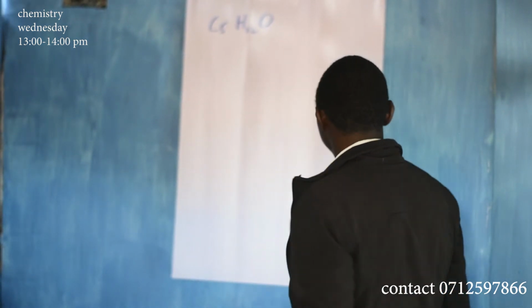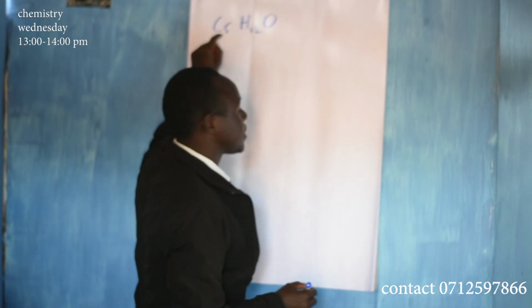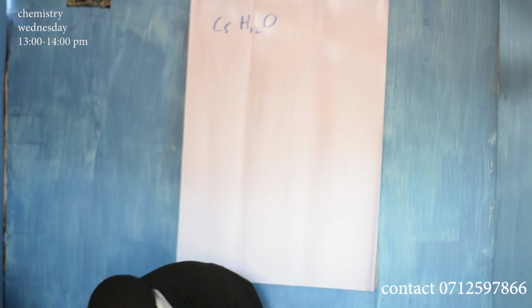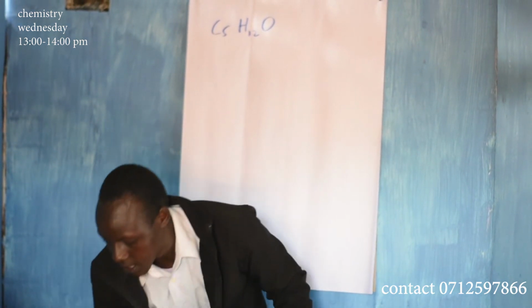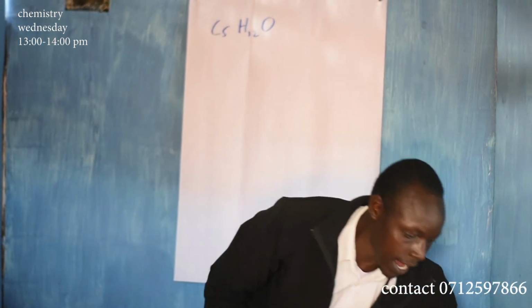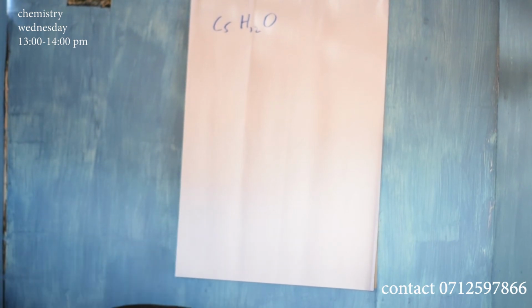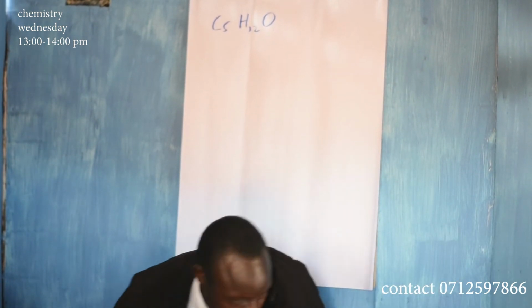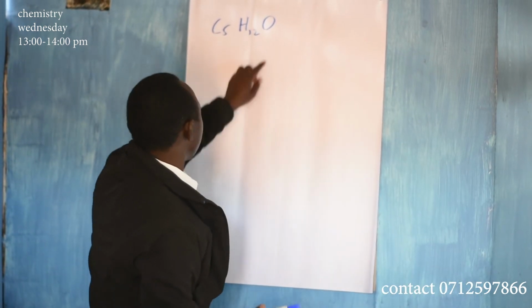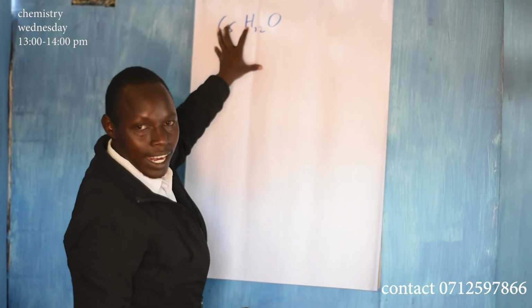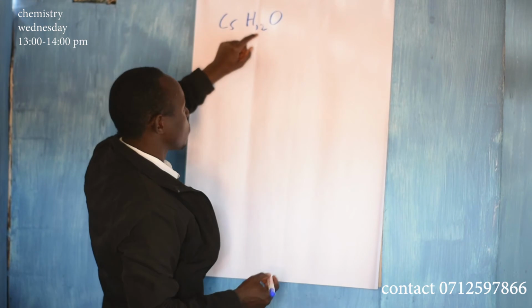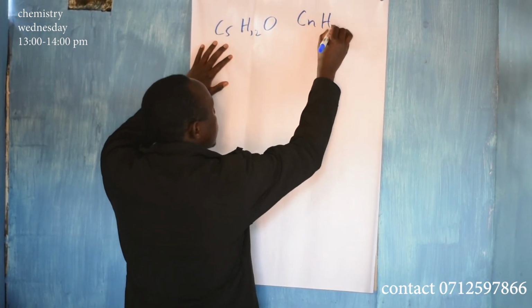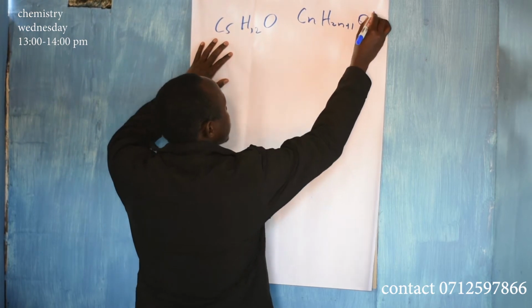Now, this one is C5, okay? So, we know we are talking about alkanols. So, definitely, there is an OH group here. Because we are talking of alkanols, then we have OH. Now this conforms with our formula CnH2n+1OH.